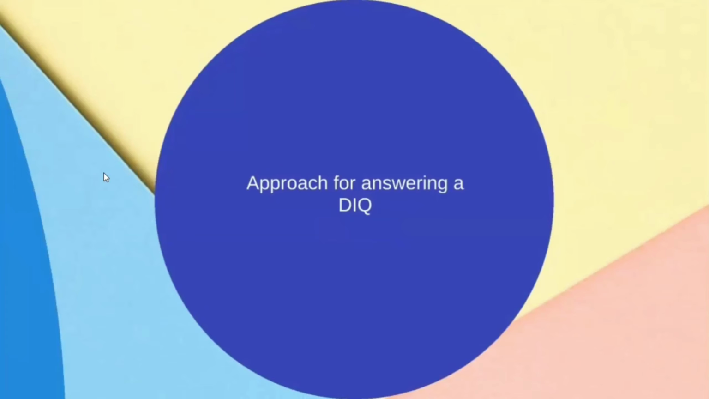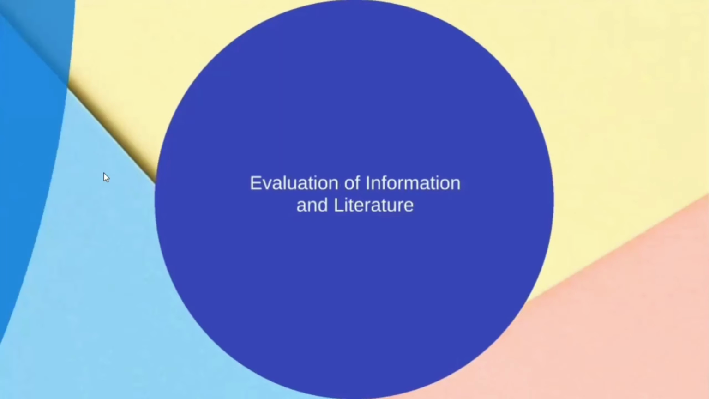It's not just answering with some blah blah blah. When you get a question, there is a systematic approach of 7 to 8 steps, and you have to evaluate and carry out each step. The next one is evaluation of information and literature, which means whatever information you provided should be checked again to see whether it is appropriate or not. We'll be seeing that here.